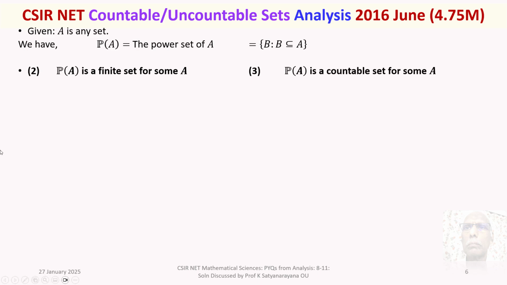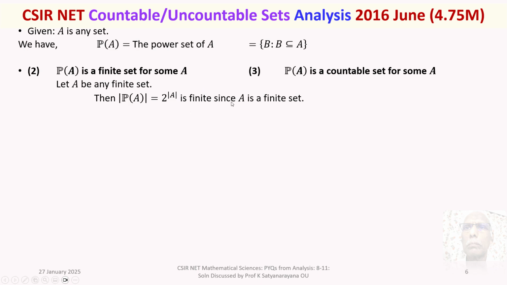We take option 2 and option 3. Option 2 says power set of A is a finite set for some A. Is it so? Power set of A is a countable set for some A. Is it so? And both are true. Now how? Let A be any finite set. Then order of power set of A is 2 power order of A. Order of A is finite because A is finite, therefore 2 power order of A is finite.